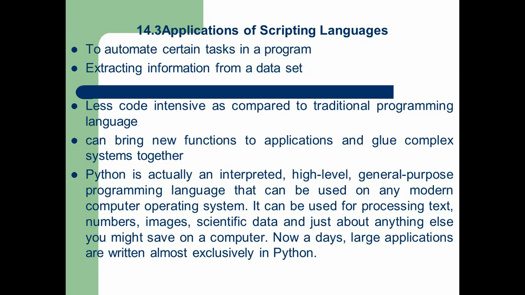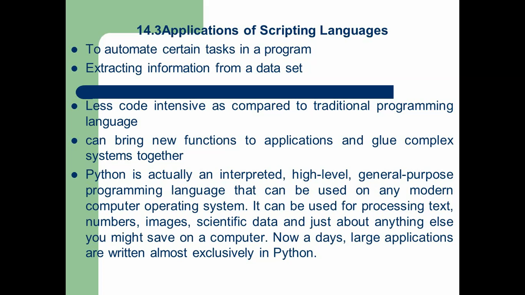Third point, less code intensive as compared to traditional programming languages. It means, for example, if you take a traditional programming language like C or C++, those programs compared to Python programs or any scripting language programs are smaller than general purpose languages.